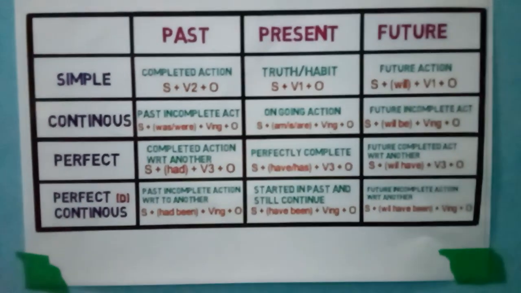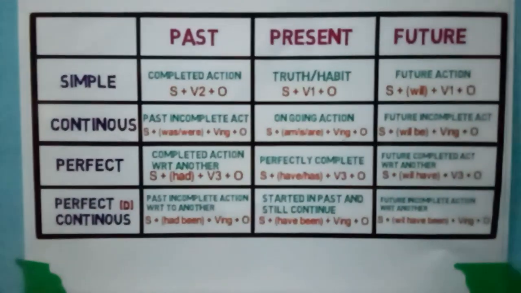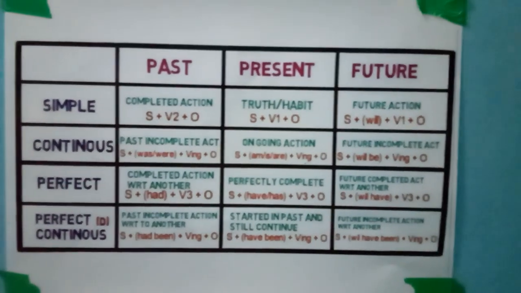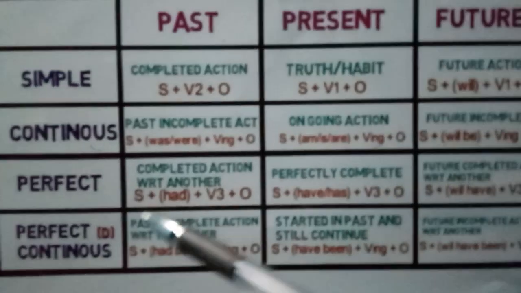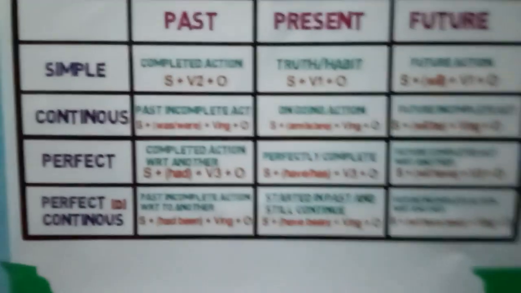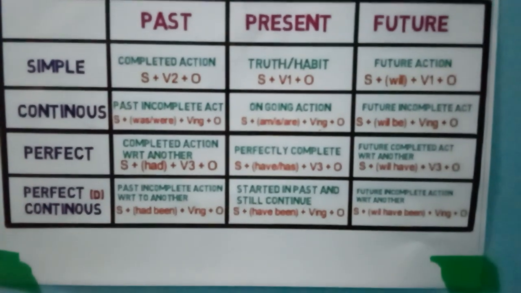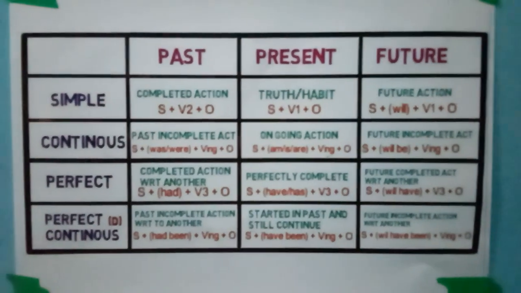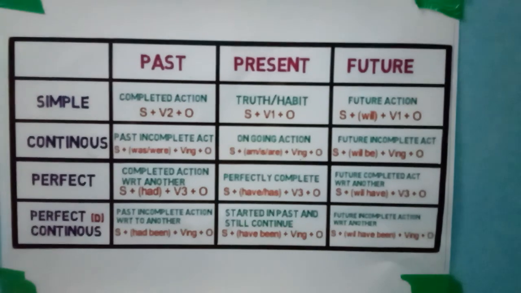So Ram had written a letter. Now the last is past perfect continuous tense. In past perfect continuous tense, a past incomplete action with reference to another. Okay, and the sentence structure is subject plus had been plus verb first form plus ing plus object. Okay, so that's how we have completed the simple past tense.